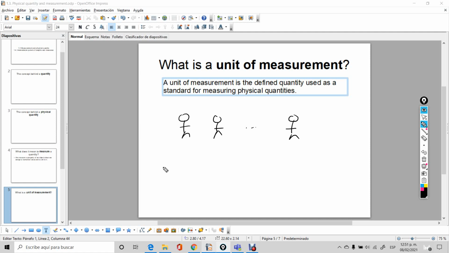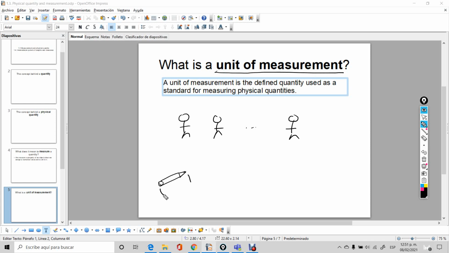For example, some person may decide to pick up his pencil, which is a very tiny thing compared with these people, right? I mean, I'm not drawing at scale. And this person can decide upon this pencil as the unit of measurement. What does that mean?